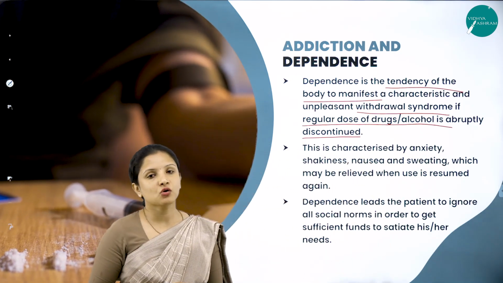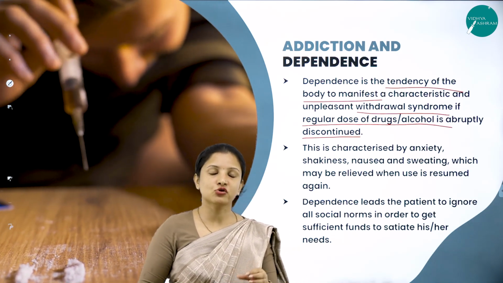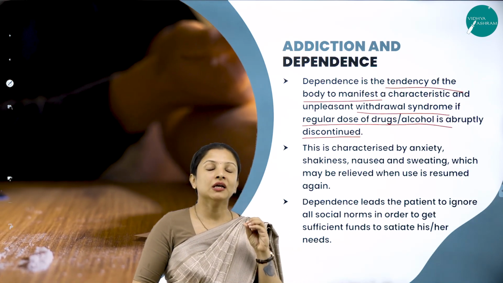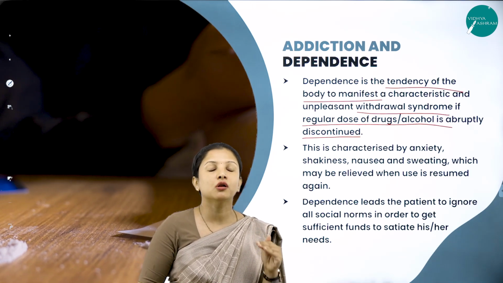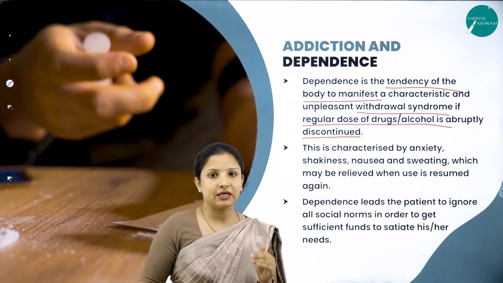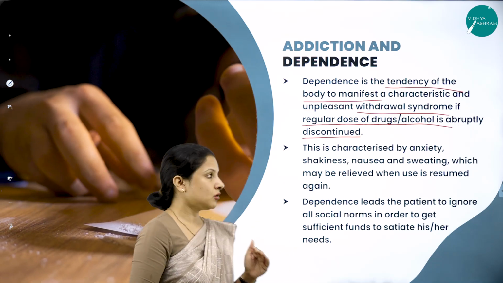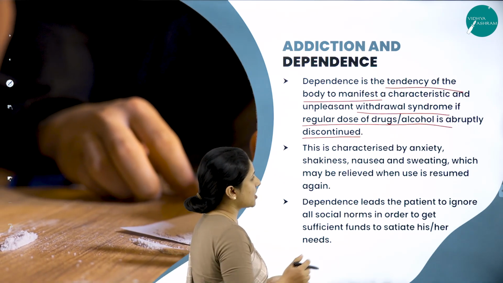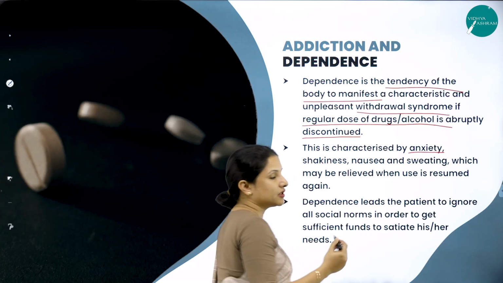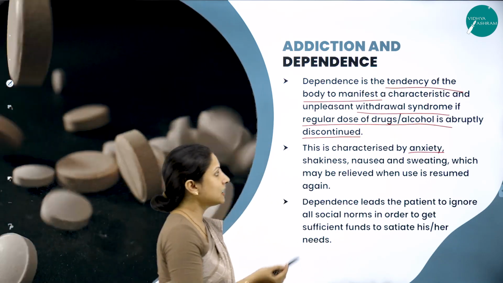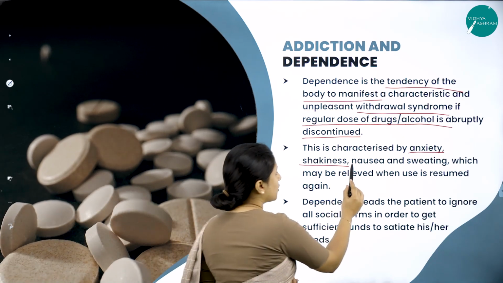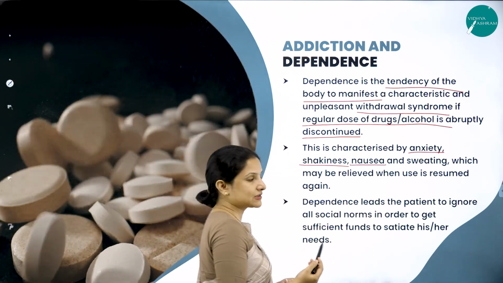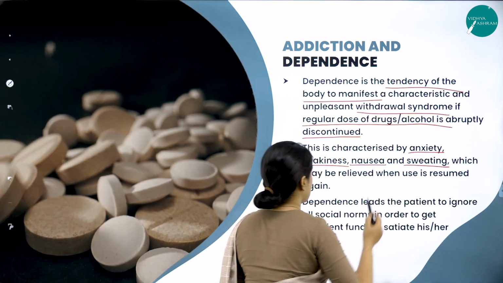So a person who is addicted to drugs needs to depend on drugs throughout, and he cannot withdraw from the drugs all of a sudden, because it can lead to a lot of symptoms, and sometimes even death. And this is characterized by anxiety. So if a person wants to get rid of drugs, it can lead to anxiety, tremors or shakiness in the body, nausea, that is a vomiting sensation, and profuse sweating.